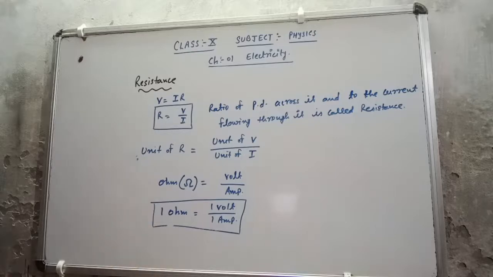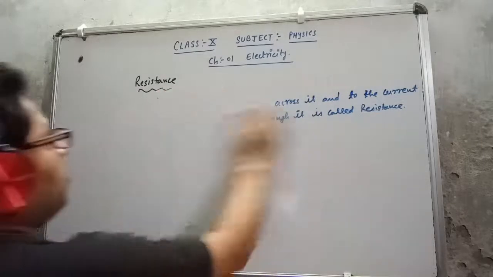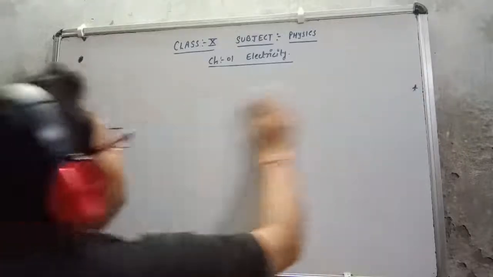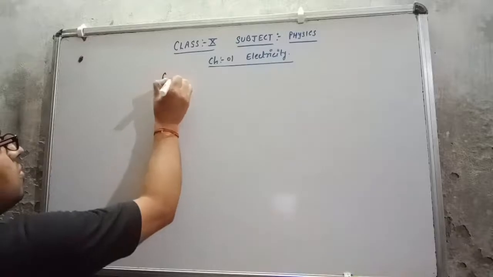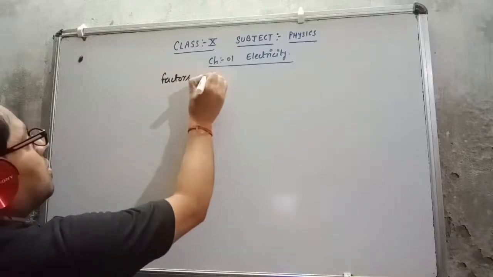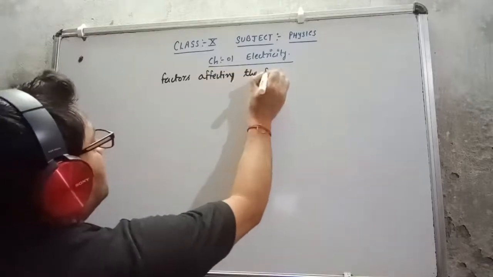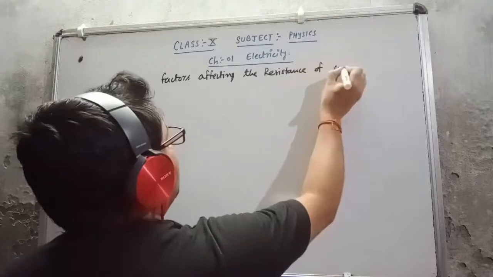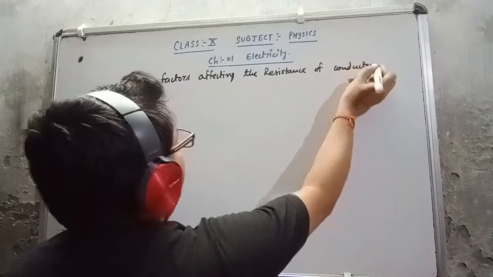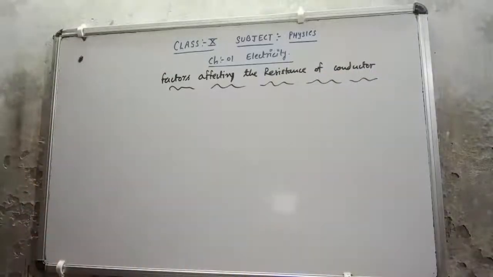After this, I am discussing the factors affecting the resistance of a conductor. So the following factors are there.